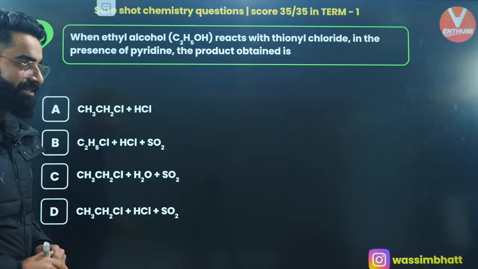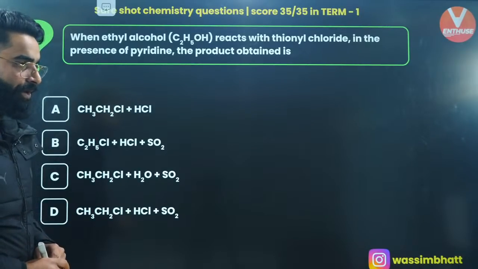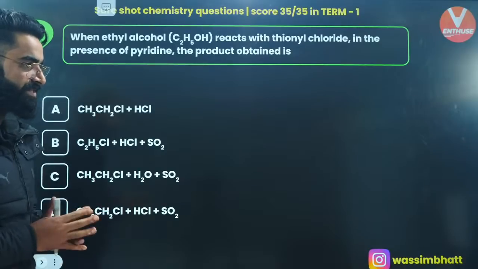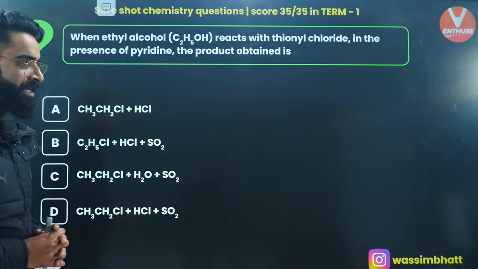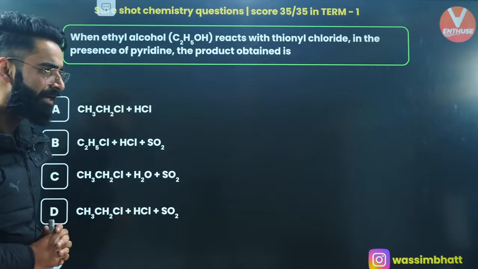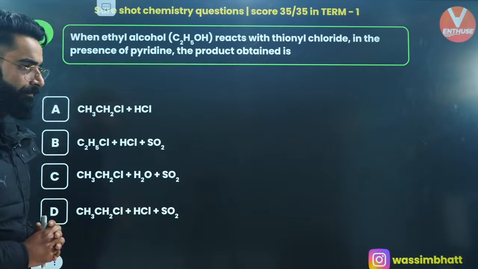Yes, what is going to be that? What is going to be the correct answer of this one? Fast, fast. You're making your ethyl alcohol react with thionyl chloride, SOCl2. What is going to be the product?